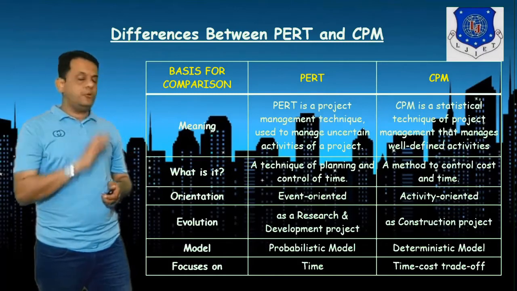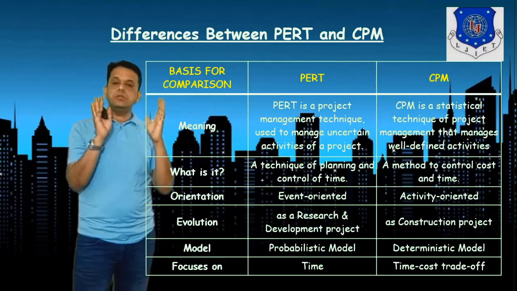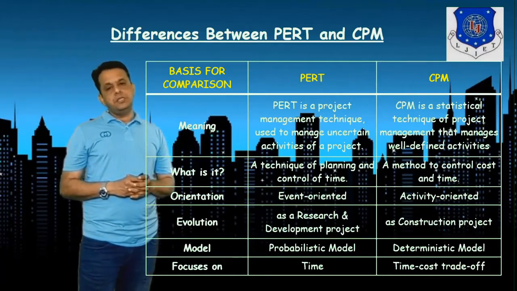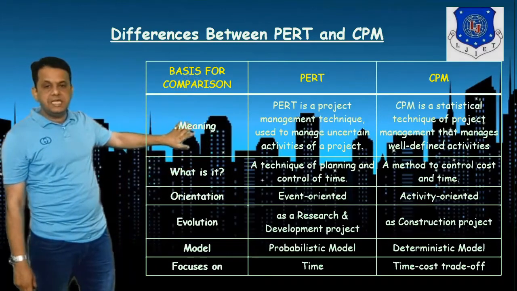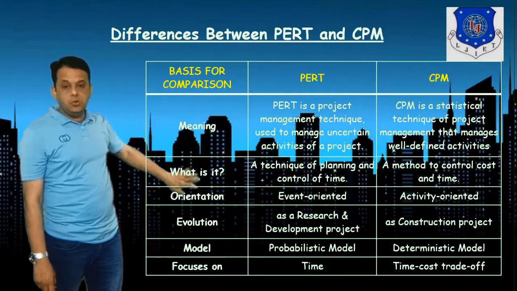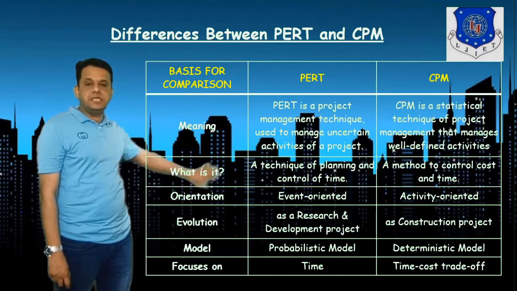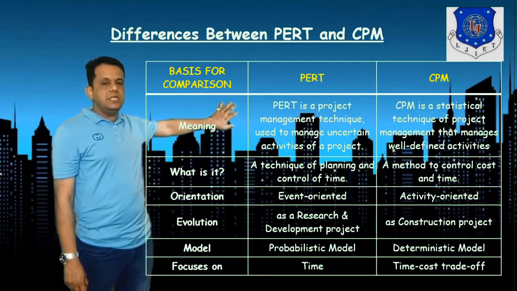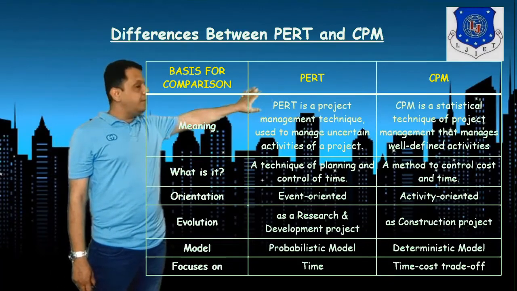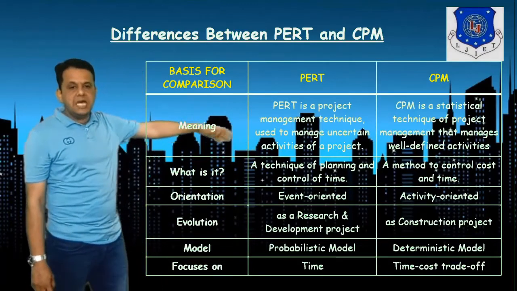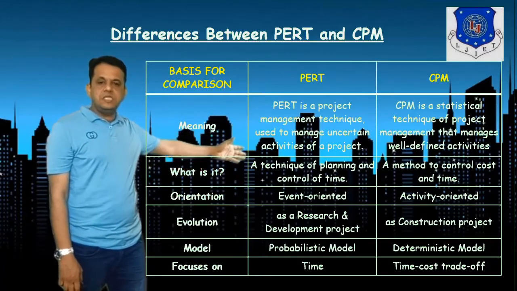So the most important part, which will actually come up in examinations, is that you write the differences between CPM and PERT. So here we have the differences, and the basis for comparison I will tell: meaning, orientation, evaluation, the model which we apply, and the focus on which parameters. PERT is a project management technique used for uncertain activities. CPM is for well-defined activities. Both are network techniques. Orientation is towards event and activity, as we discussed.